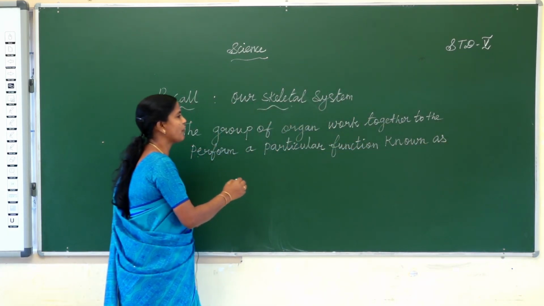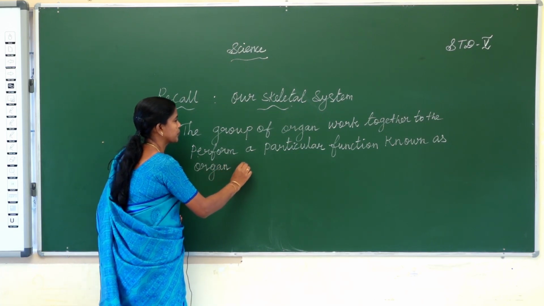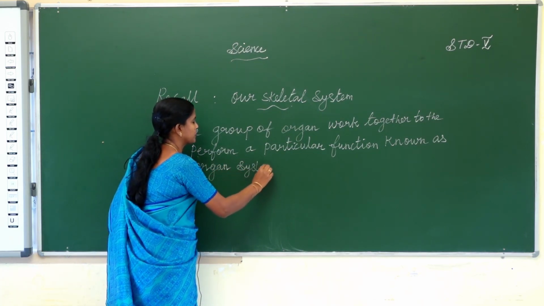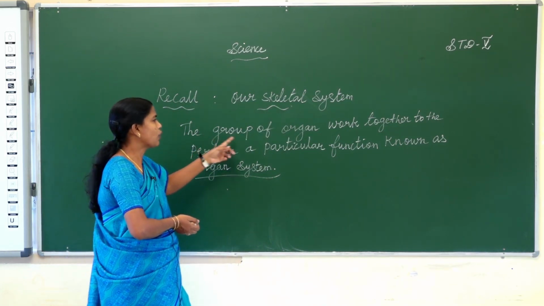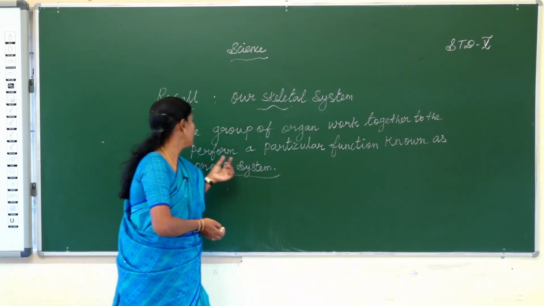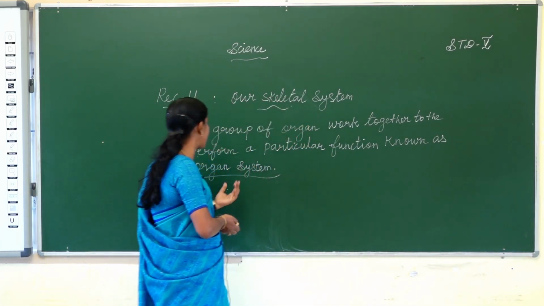This is the definition for organ system. The group of organs that work together to perform a particular function is known as the organ system.